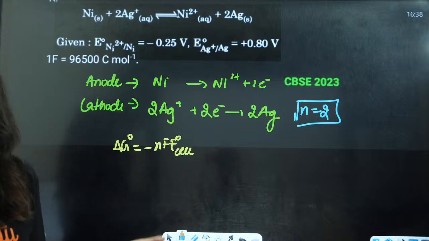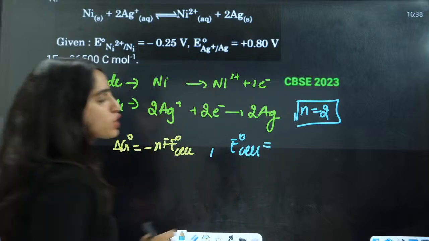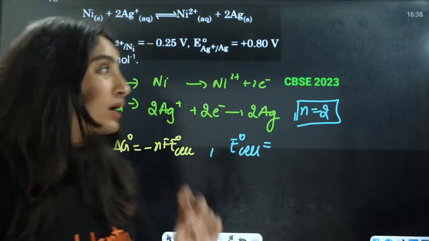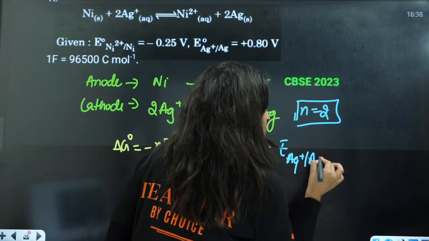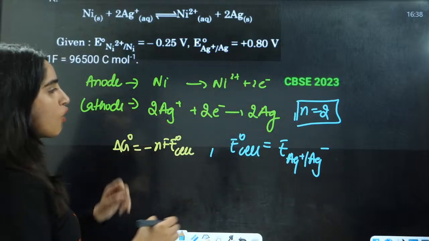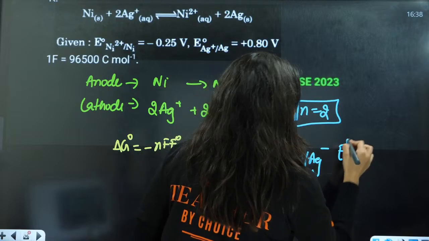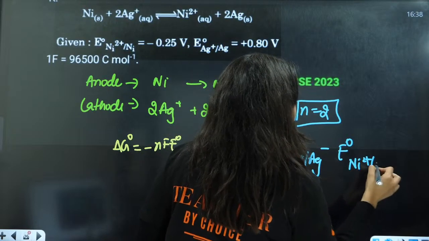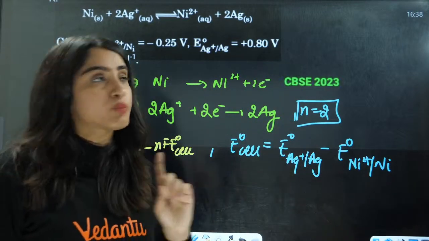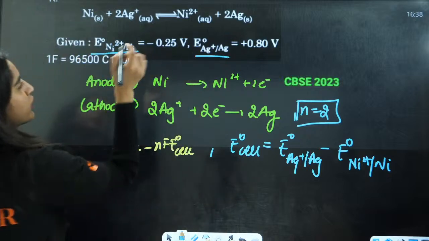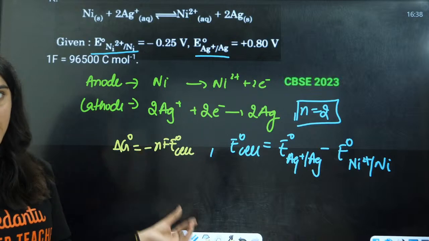Now ma'am, how to calculate the value of E naught cell? E naught cell is equal to E naught cathode minus E naught anode. What is the cathode here? Ag is the cathode here. Always put the reduction potentials here, minus E naught of the anode, that is nickel, which is getting oxidized here, right? Here also they have given you reduction potentials, so put the values here, calculate E naught, then calculate delta G naught.